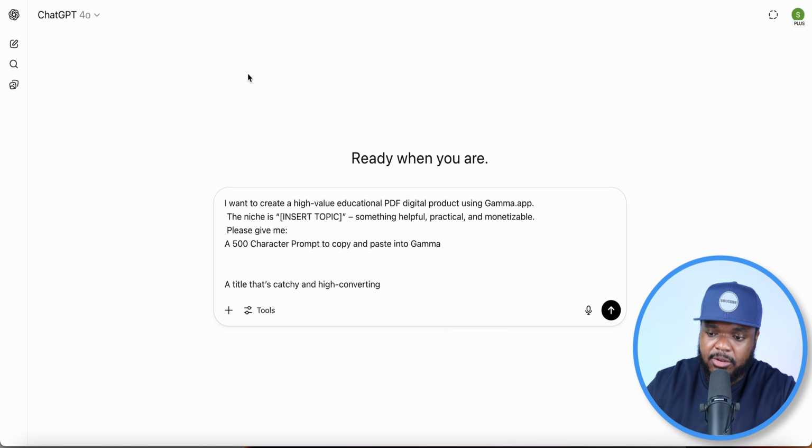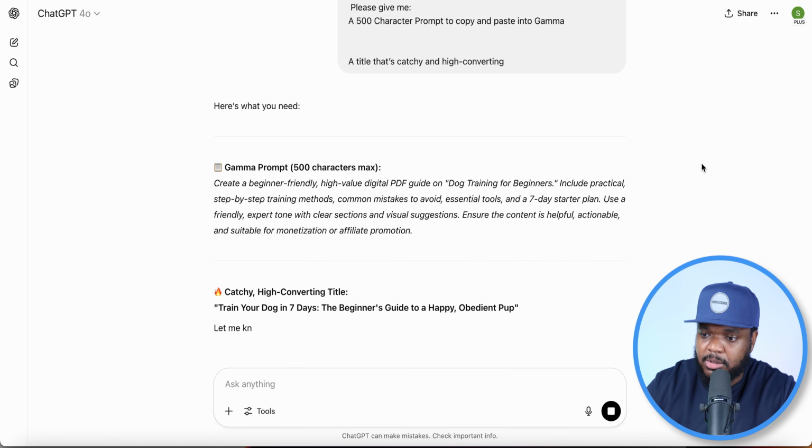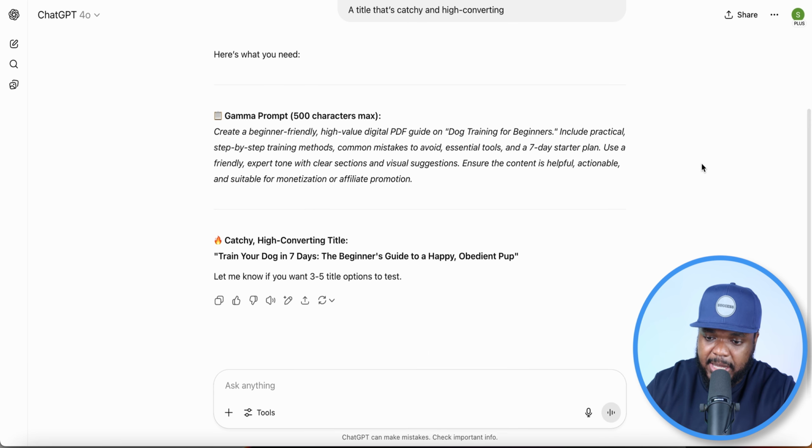And the way that I was able to get a really good prompt for Gamma was by coming over here, just typing in dog training for beginners, and as you guessed it, ChatGPT is going to be able to come back with the prompt that's going to be able to do an amazing job when it comes to making the PDF guide.